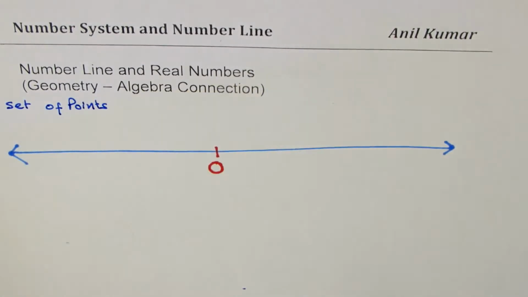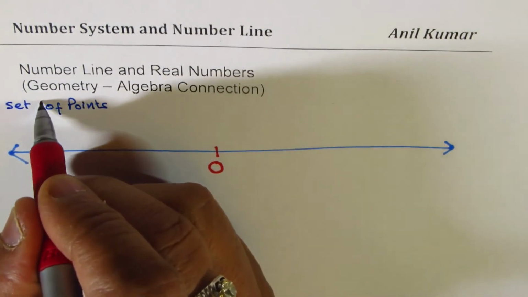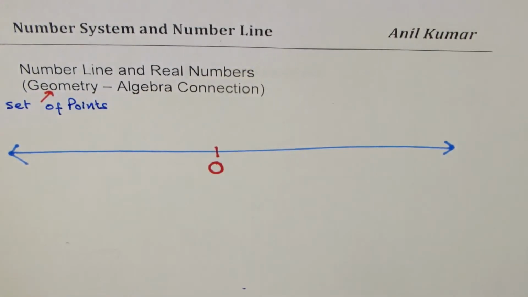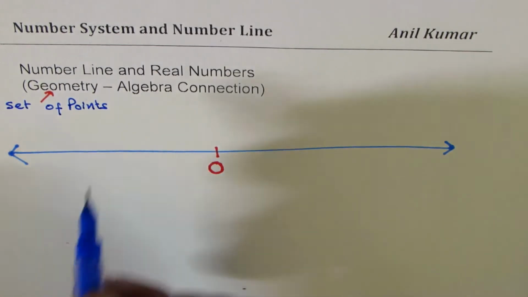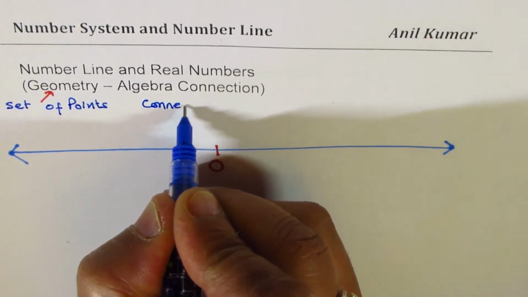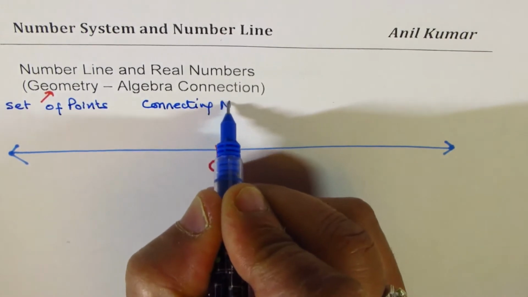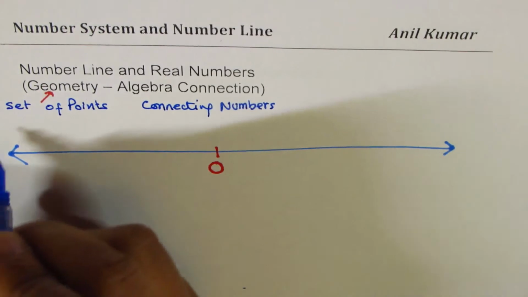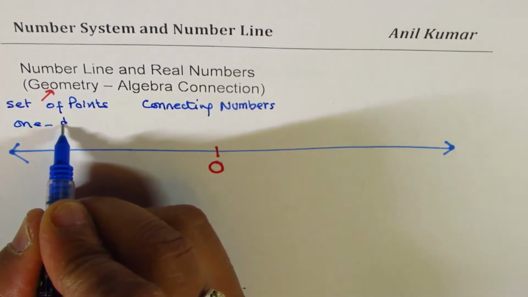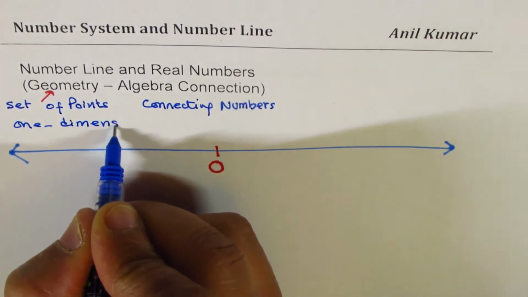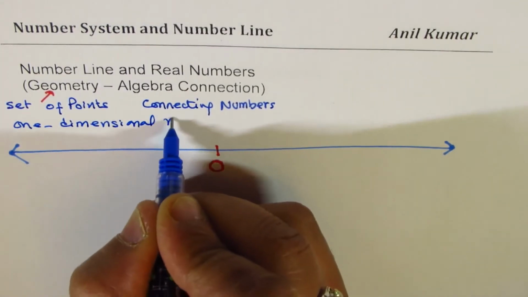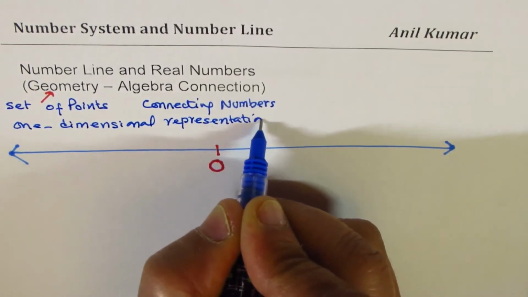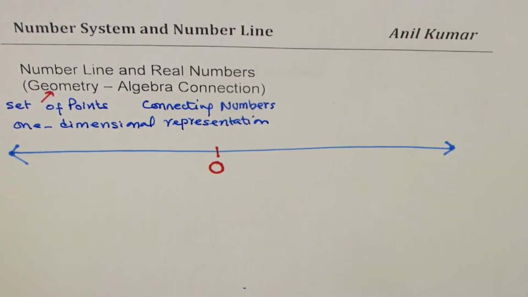Now what you see here is that on a line we have a set of points. So that is geometry, right? The line is geometry. Now marking numbers on it is algebra, right? So we are connecting numbers. That is also called a one-dimensional representation. A coordinate plane is two-dimensional, correct?